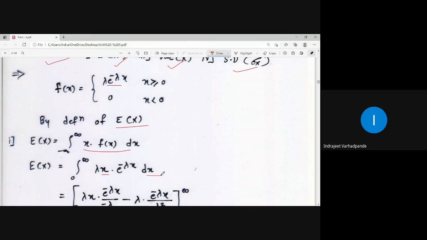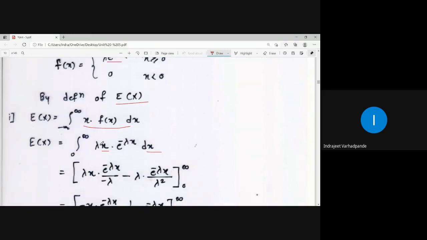Lambda is a constant term which can be taken outside the integral. Apply the rule: first function into integration of second. What is the integration of e to the power minus lambda x? It is e to the power minus lambda x upon minus lambda, minus the derivative of the first, and this minus lambda remains as it is.